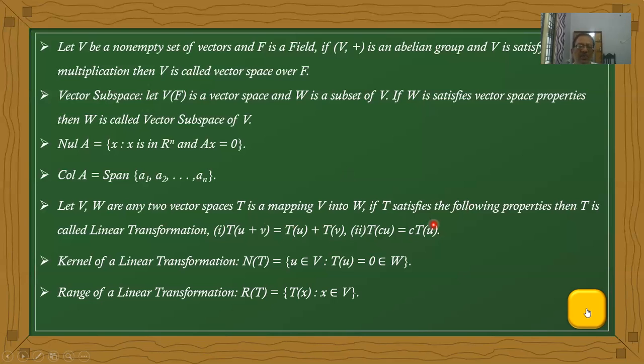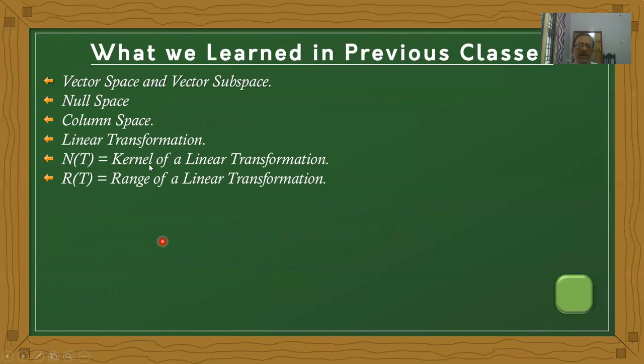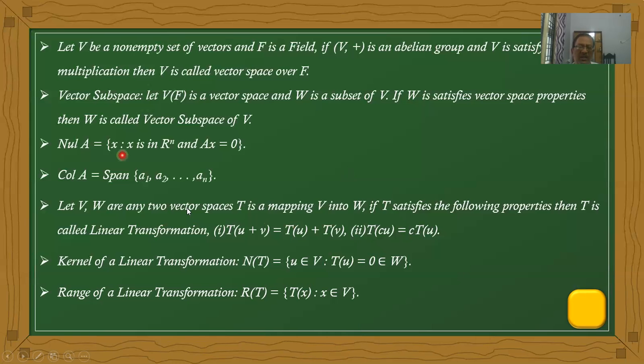After that, we have a few definitions: kernel and range of a linear transformation. What is the kernel of a linear transformation? It is denoted by N(T). U is a vector in V, a domain element, satisfying the condition T(U) equal to 0. The image should be equal to 0.